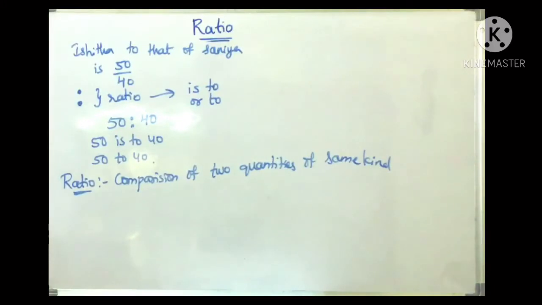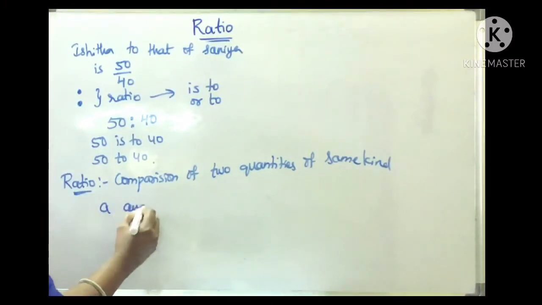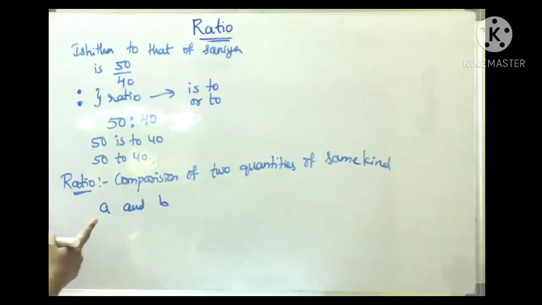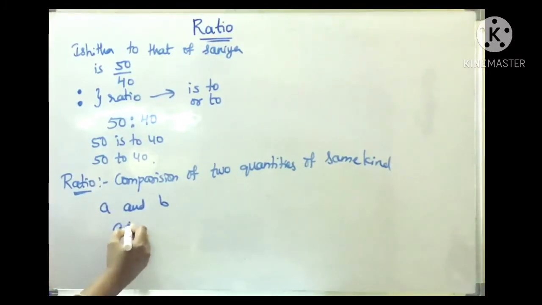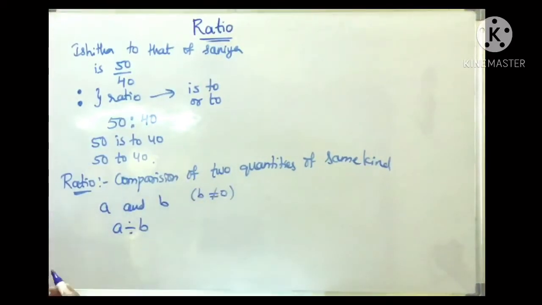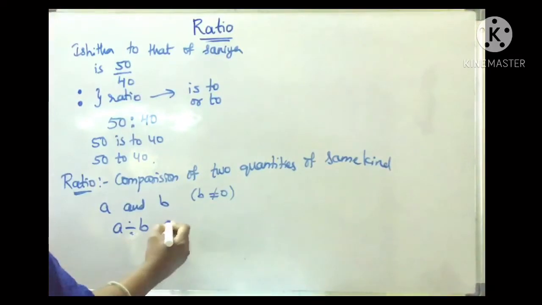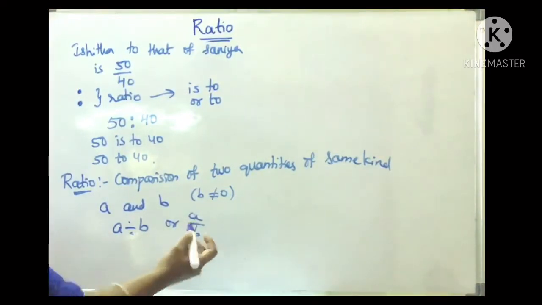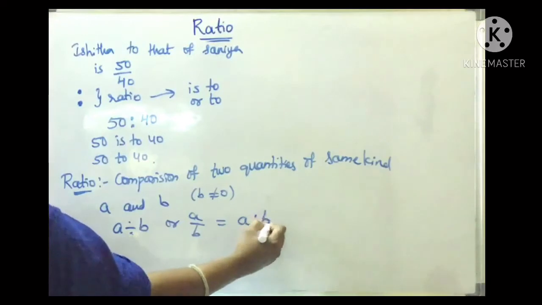Okay children, the ratio of two quantities of the same kind and in the same units is a fraction that shows how many times one quantity is of the other. So the ratio of two numbers, suppose A and B are the two numbers, can be written as A divided by B. Here B should not be 0, because if B is 0, it will come in the denominator and become undefined, right? So it can be written as A is to B or A by B, and it is also denoted as A:B.